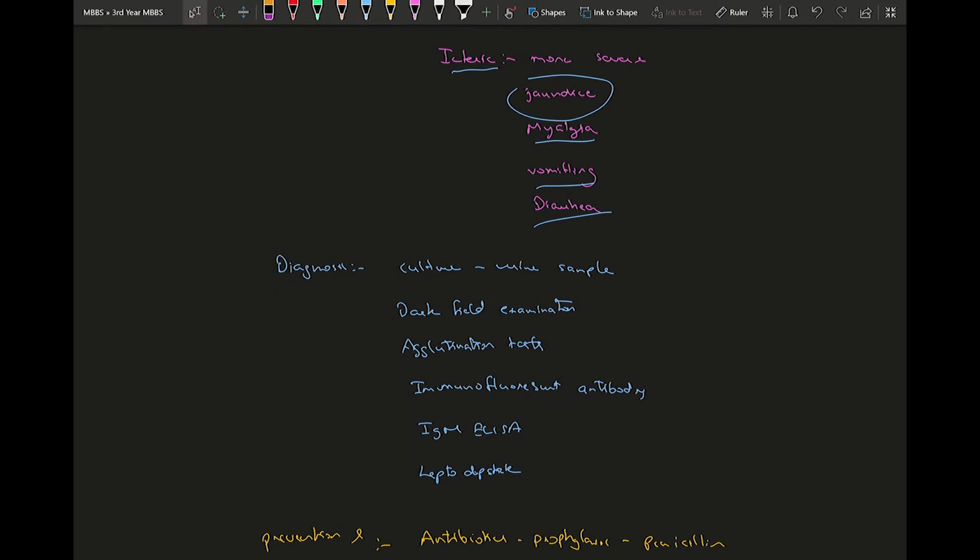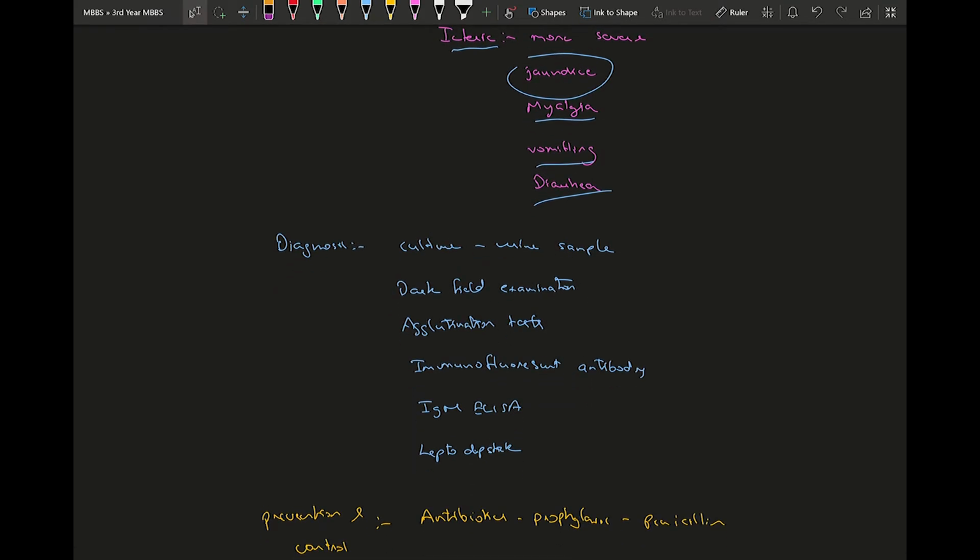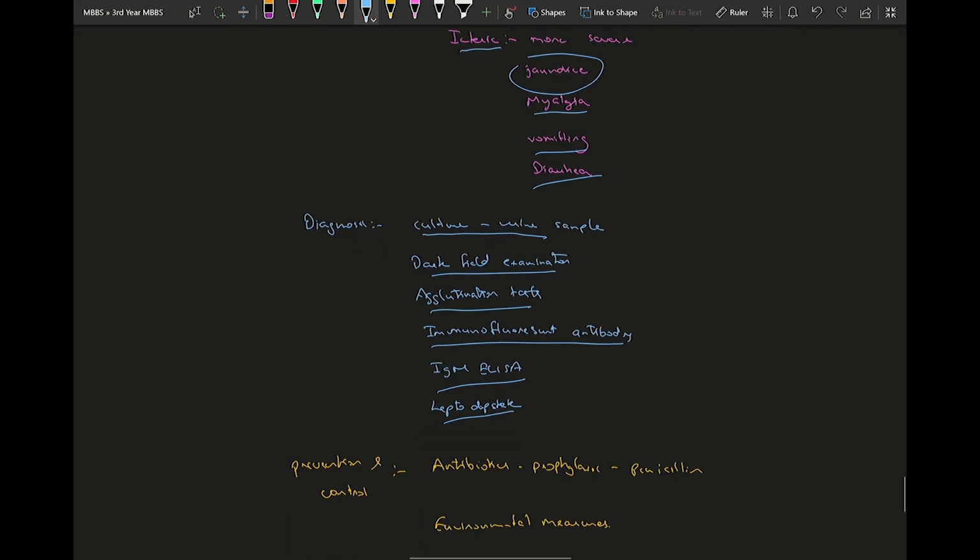All those things are icteric form. So how you're going to diagnose this is: culture the urine sample, dark field examination as said before, agglutination test, and then immunofluorescence antibody, IgM ELISA, and leptodipstick is the latest method which they use.